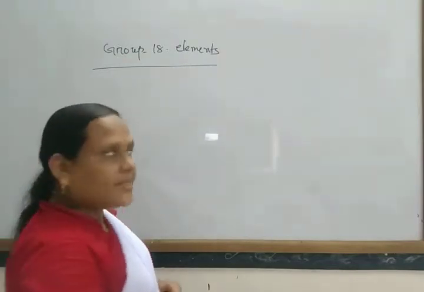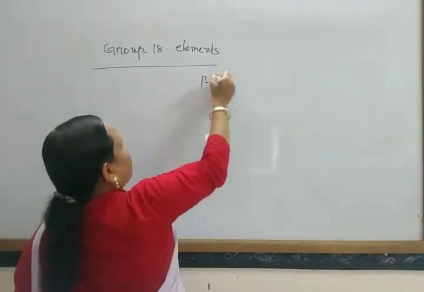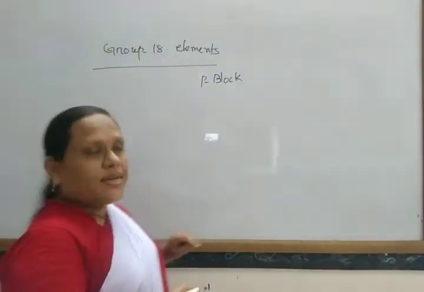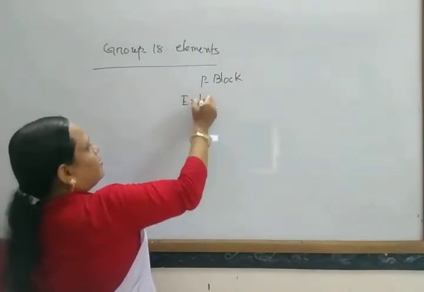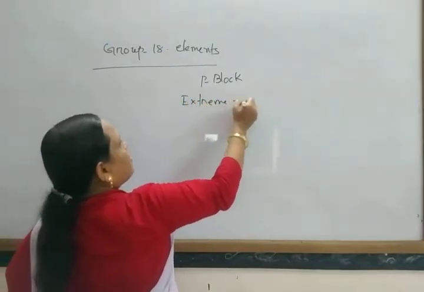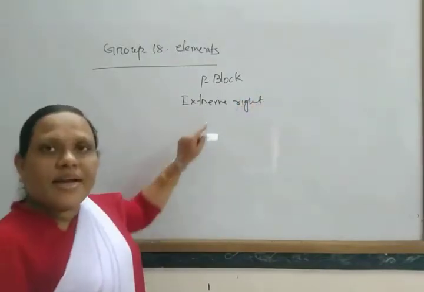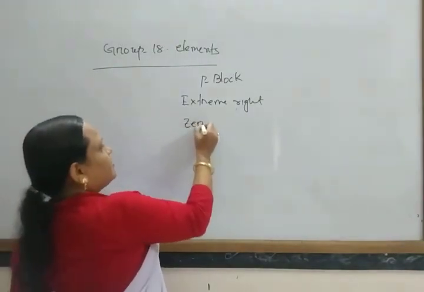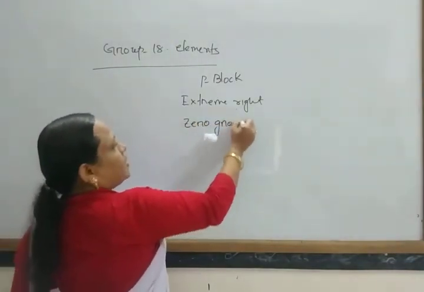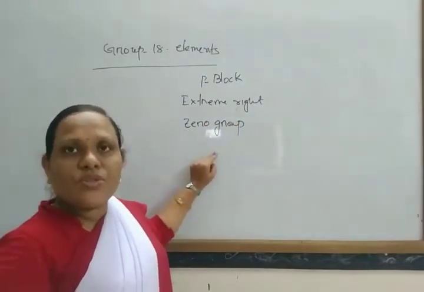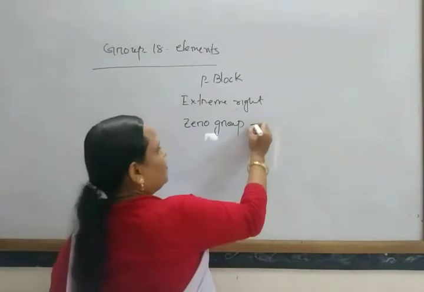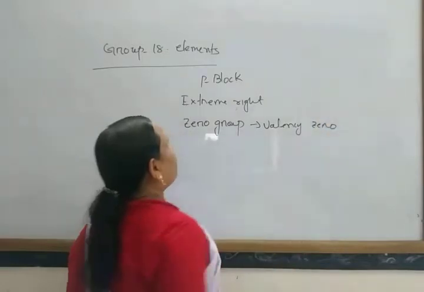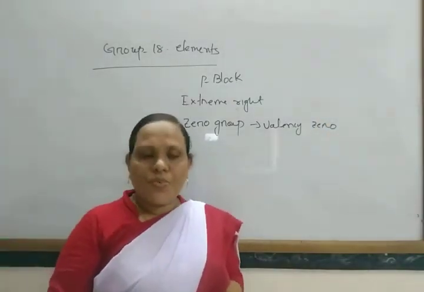Group 18 is present in the P block, at the extreme right of the periodic table. Earlier these were known as zero group elements because their valence is zero.